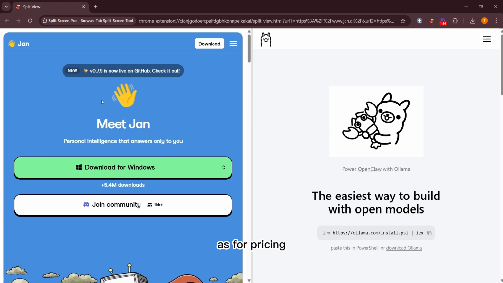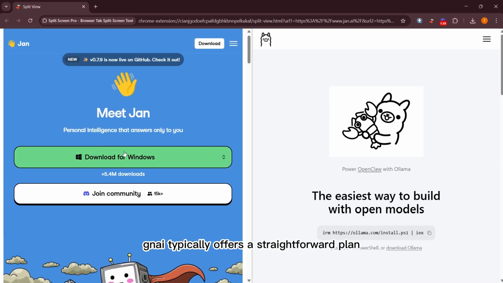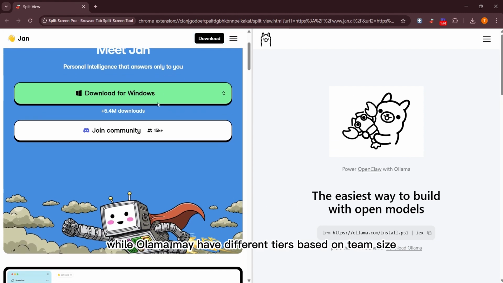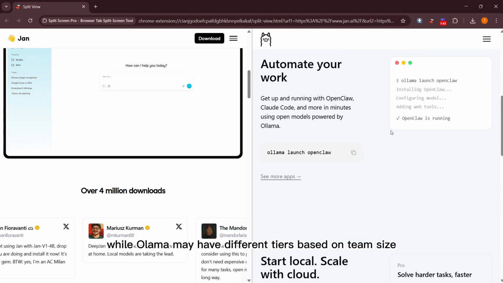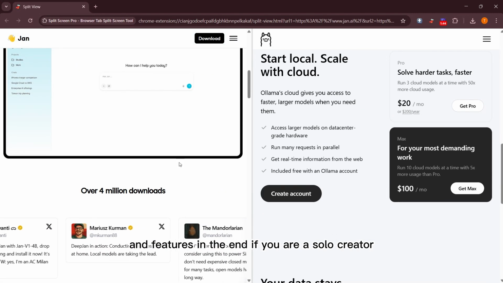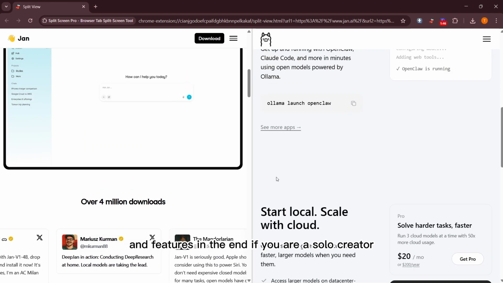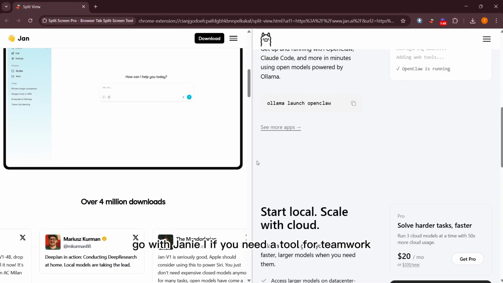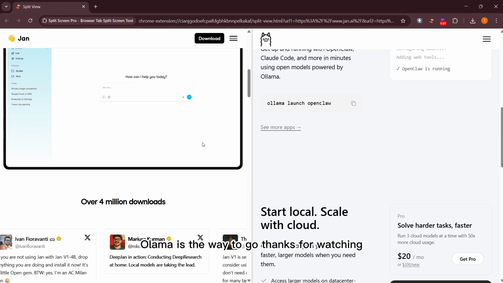As for pricing, Gen AI typically offers a straightforward plan, while Ollama may have different tiers based on team size and features. In the end, if you are a solo creator, go with Gen AI. If you need a tool for teamwork, Ollama is the way to go.